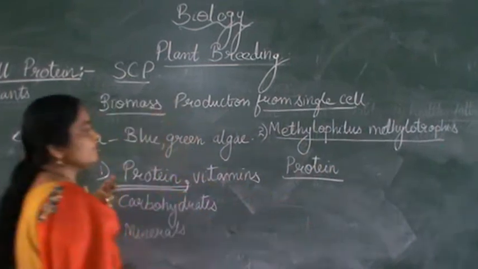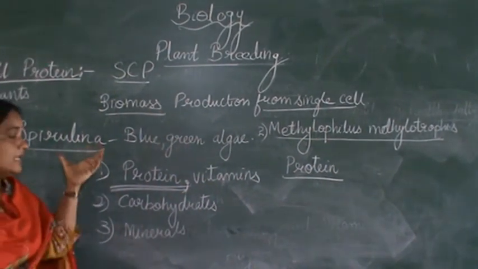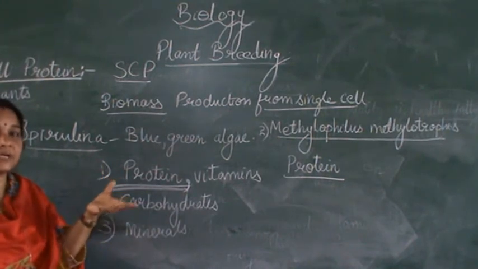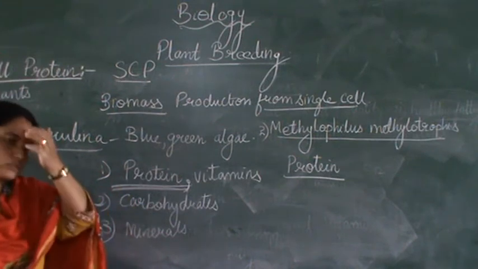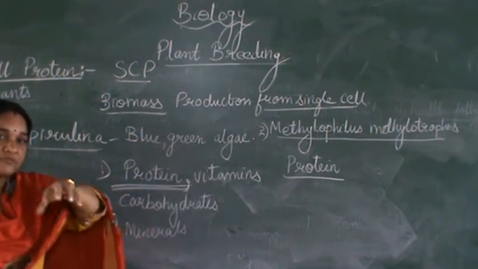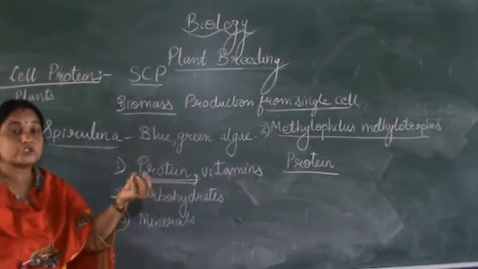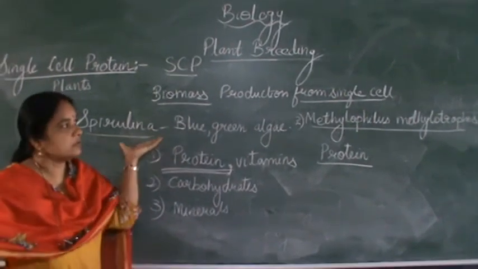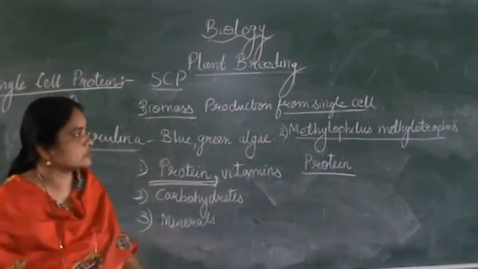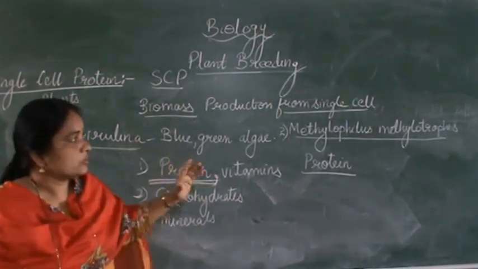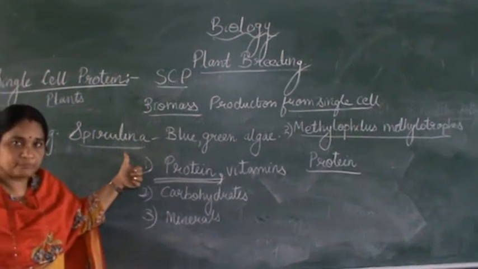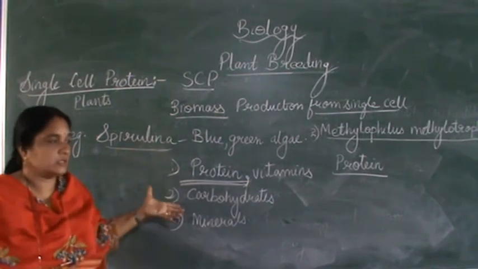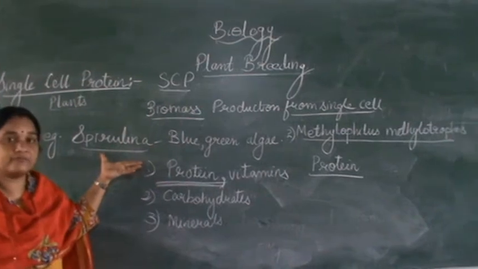Okay. So what is needed? Where can you grow these microorganisms? They grow very well in waste water. Suppose there are potato processing plants where potatoes are used for making chips and all that. The waste water from that plant, or molasses or straw, dry grass, hay can be used for growing spirulina, or another microorganism which can be used, Methylophilus methylotrophus. It's very easy to grow. They give a very high yield. A little bit of 20 grams and all is needed, and it gives a large quantity, some tons of protein can be developed from spirulina.